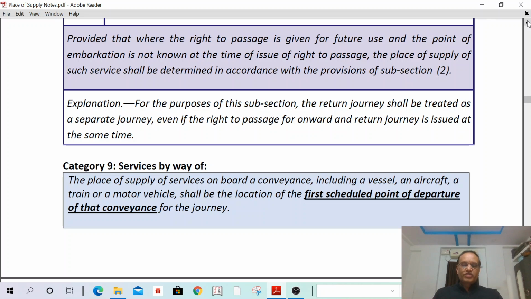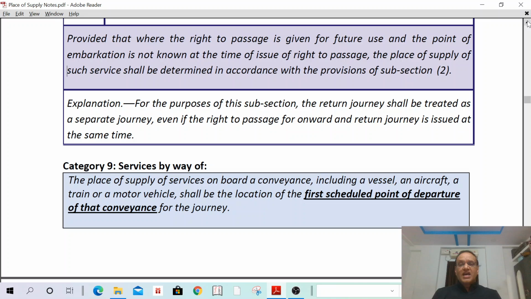Then fourth one, training and performance appraisal. In case of training and performance appraisal, if it is a B2B service, the place of supply shall be the location of the recipient. If it is a B2C service, the location where the services are actually performed. Then next category, admission to event. Admission to event, the place where the event is actually located or where the park is located.